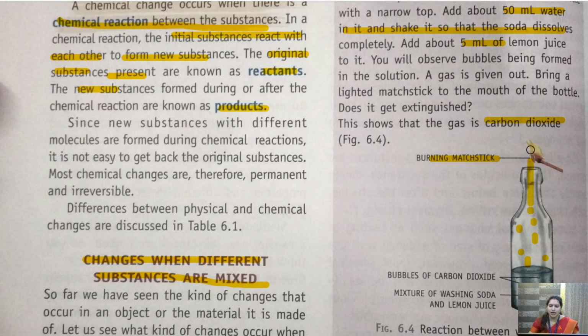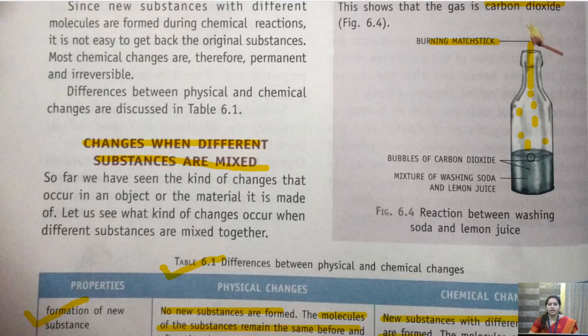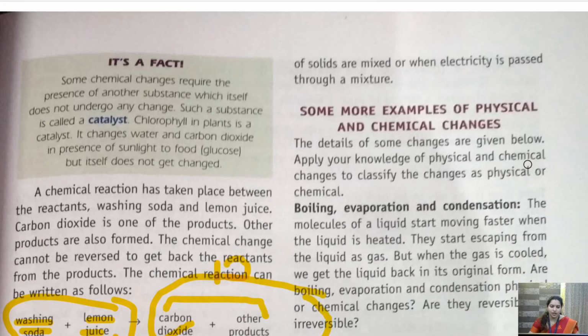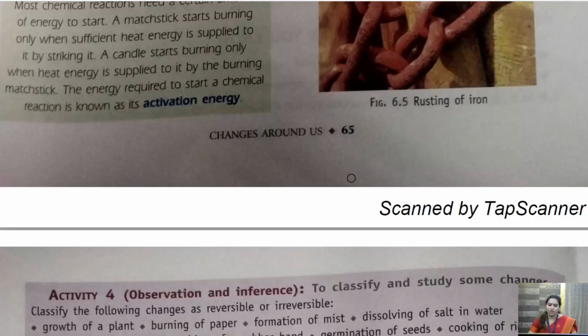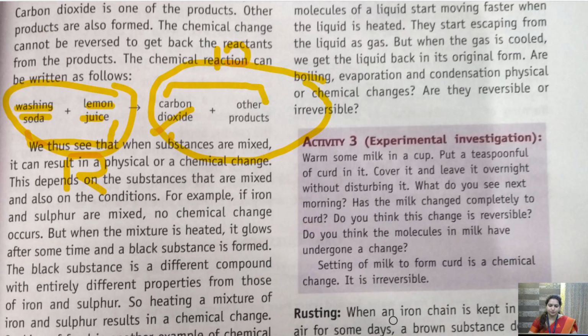When we put a burning matchstick in front of it, it extinguishes, which shows that carbon dioxide gas is released. The reaction taking place here is washing soda reacts with lemon juice to give carbon dioxide and another product. Washing soda and lemon juice are the reactants, whereas carbon dioxide and the other product are the products, and this complete thing is a chemical reaction.